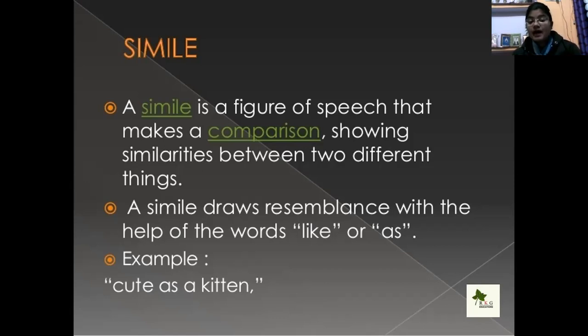Here is an example I have taken: cute as a kitten. You all have seen a kitten, so we can say that she is cute as a kitten. We are comparing the beauty of a girl with the beauty of a kitten. Or we can say her face looks like a moon. It means we are comparing the moon with her face.